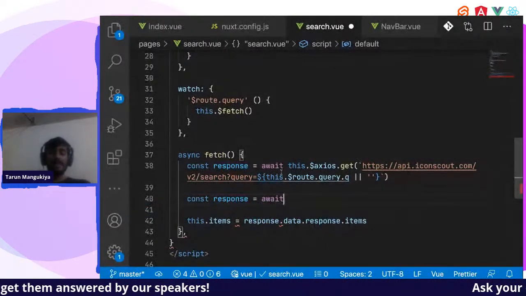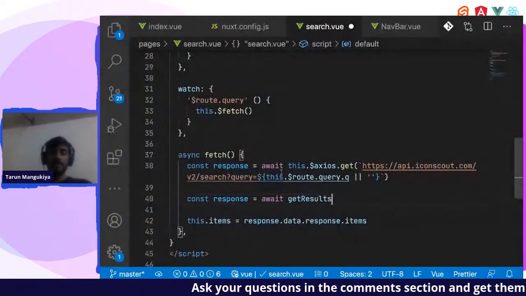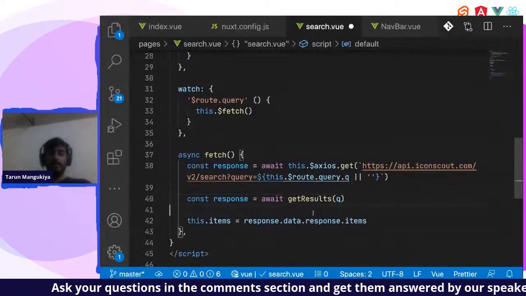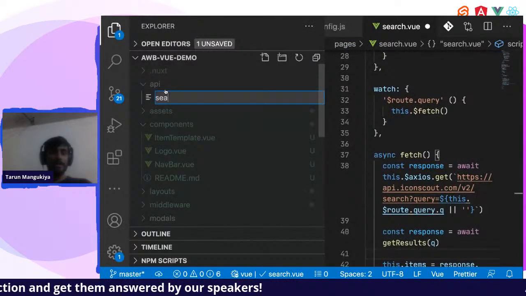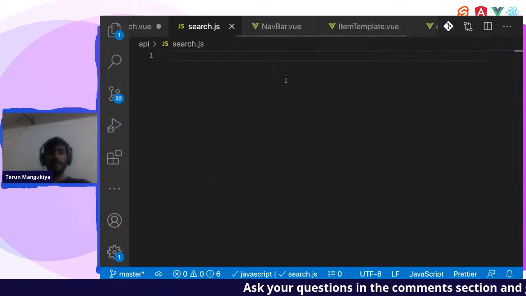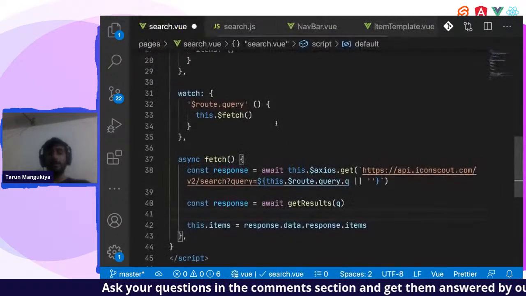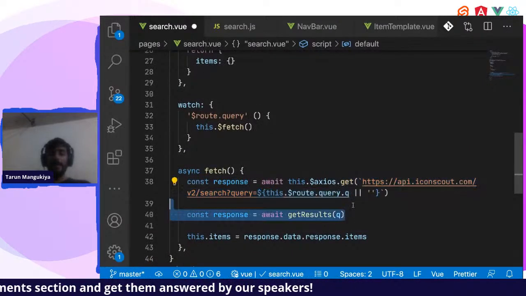So in this case, we will do something like create results for the query. In the API directory that we created, we'll just create a file, let's say search.js, and we'll write our function over here. We'll export this function from here and import it in this file. So this will make the code cleaner.